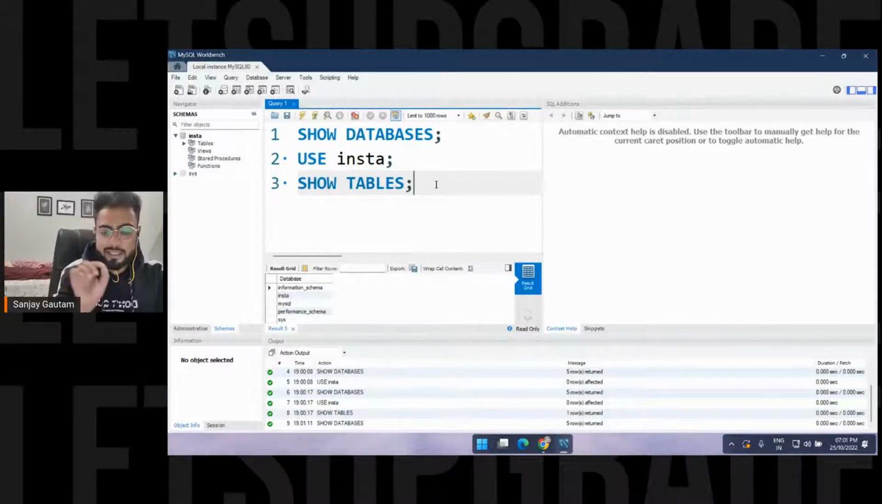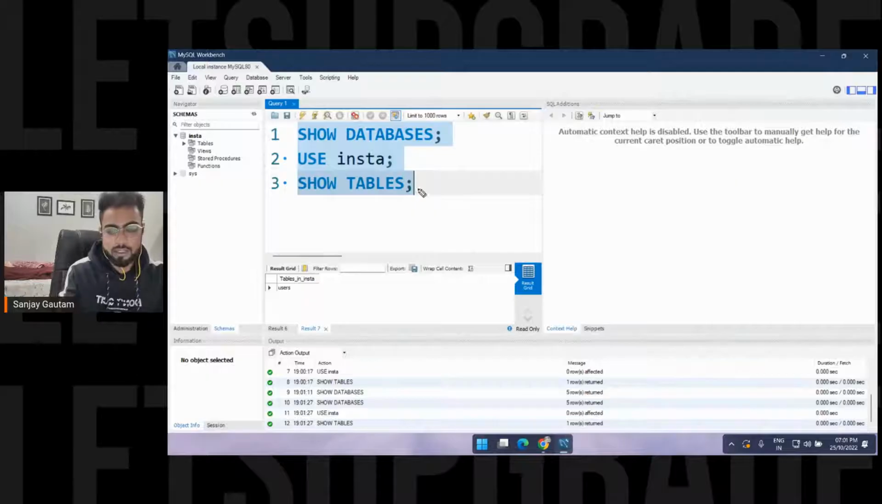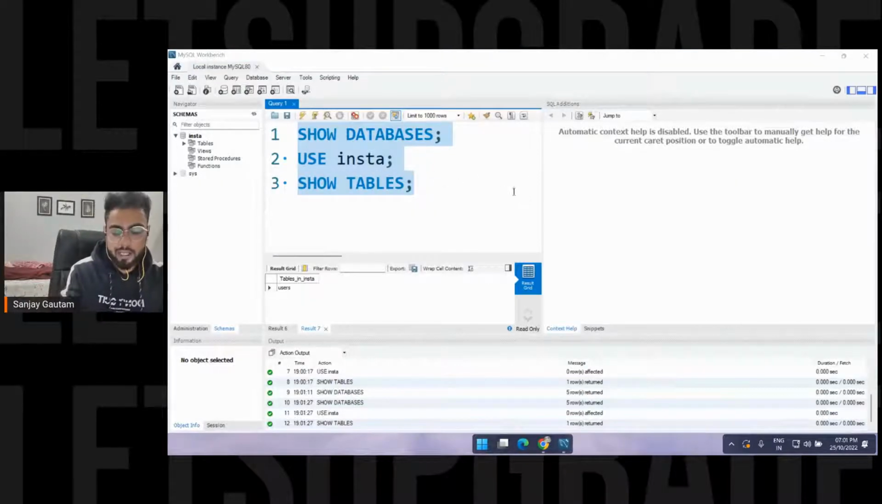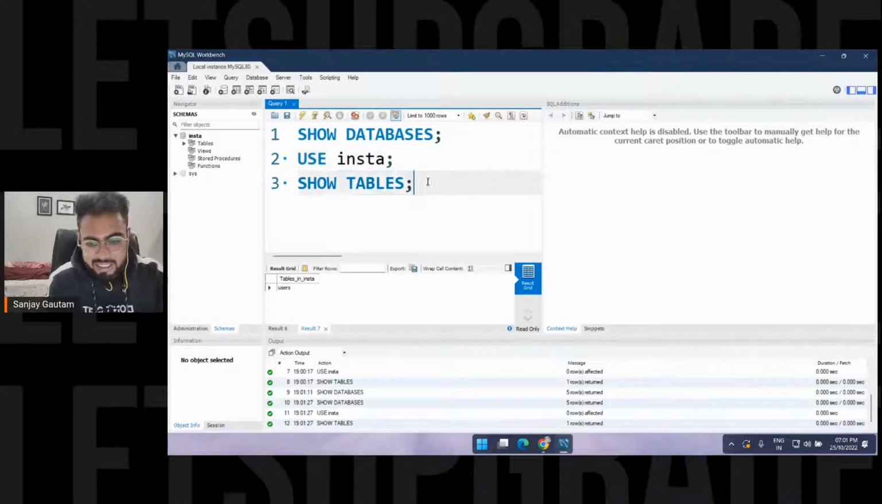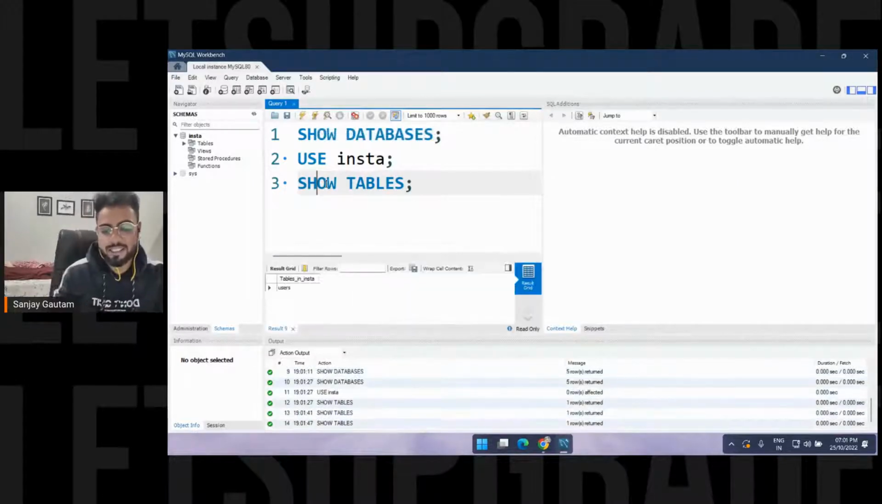And if you just want to execute a single command here, right now if I just do this, it's going to execute all of these three commands. If you just want to execute a single command, select that particular command, or put your cursor here and click on this second electricity icon. I just call it the execute icon, but it's an electricity icon by the way. Just click on this and it will execute that particular command where your cursor is.